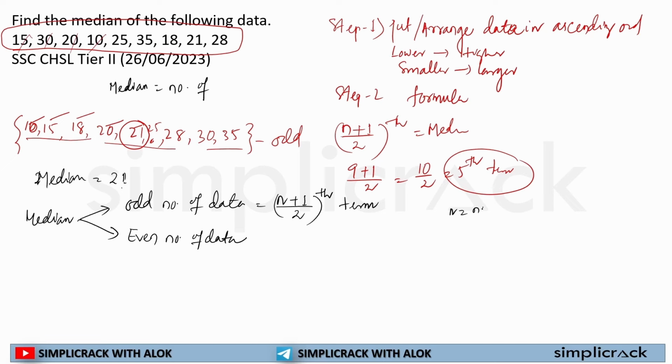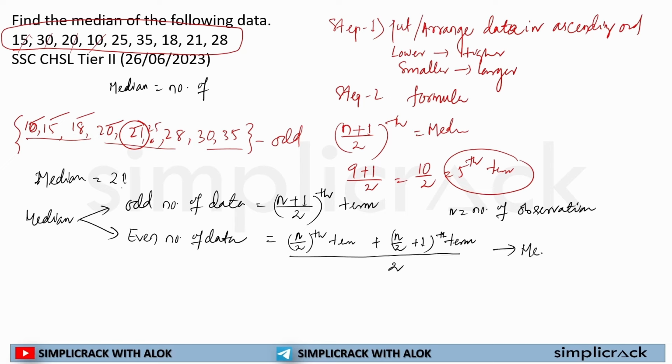For even data, the n by 2th term plus the n by 2 plus 1th term, divided by 2, will be the median. But before that we have to arrange the given data in ascending order.